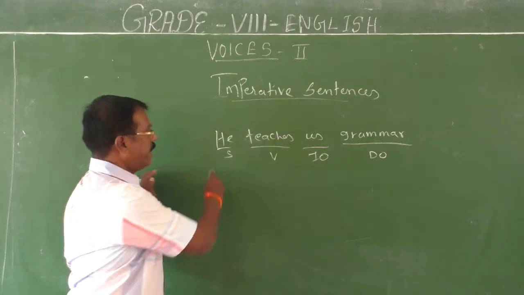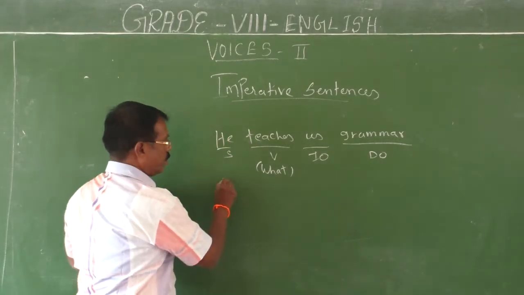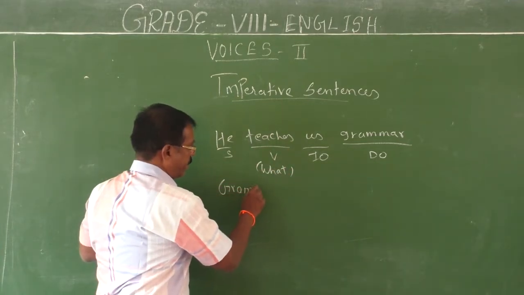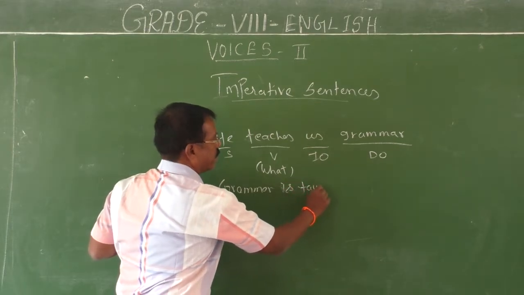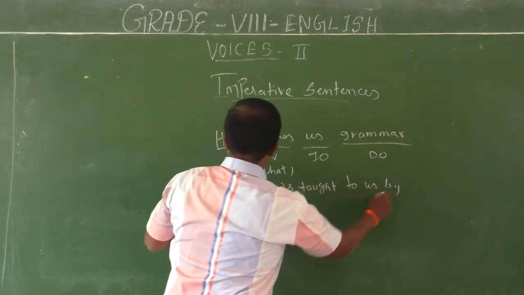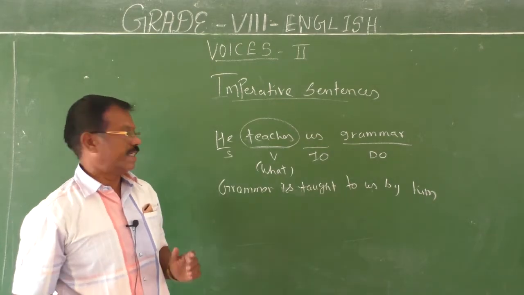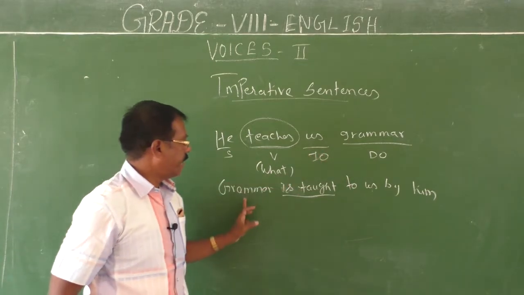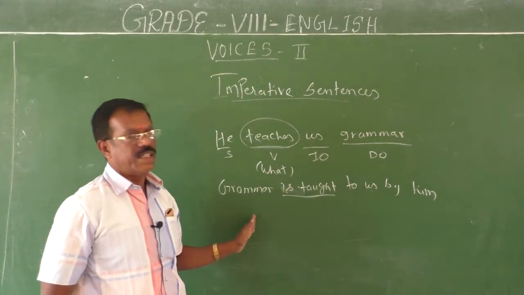Okay, fine. So he teaches what? The answer is grammar. That is a direct object. So using the direct object, you have to frame one passive. Grammar is taught to us by him. See here, what is the tense form of the verb? Present tense. Therefore, is plus past participle. The structure should be followed. Grammar is taught to us by him. Using the direct object, I have given this passive.